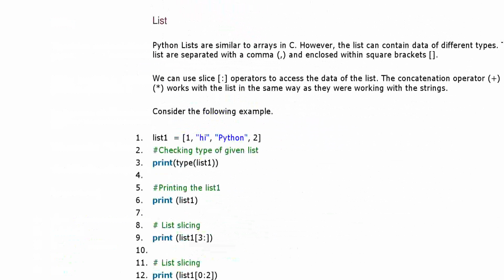If someone asks what a list is, a list is a number of elements that can be of different types, enclosed within square brackets and separated by commas. Simply, if you see first type of list1, it will show what kind of list this is. Then the second print will just print out the elements of the list.